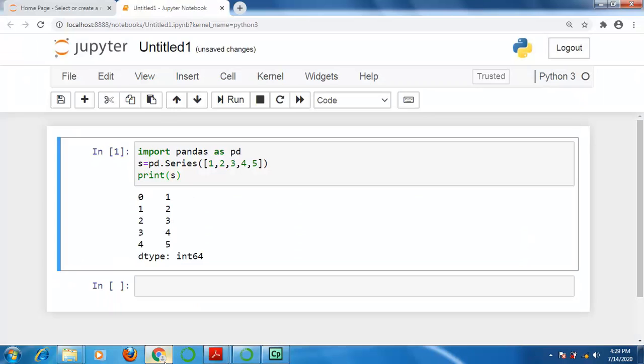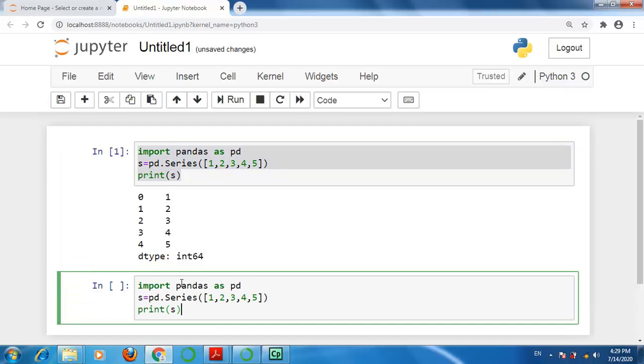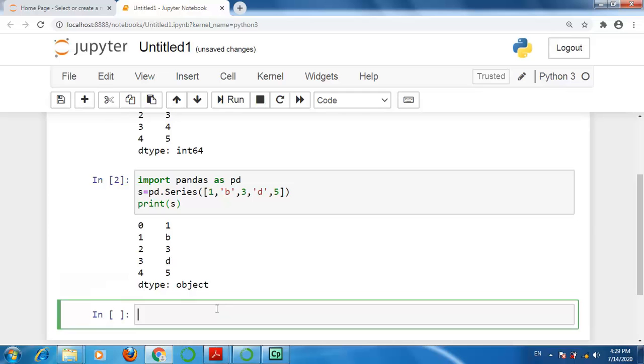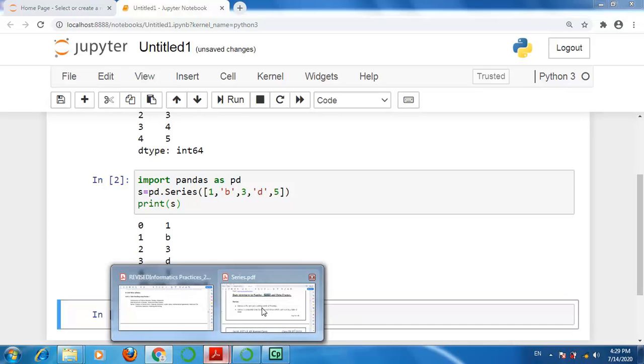Now just see, any type of data. Here we have used only integers. Any type means it can hold a combination of integer and character also. So here I have written 1. In place of 2 I am writing B. In place of 4 I am writing D. Now just see, shift and enter. See, in case of an array you can store only data of the same data type, but in case of series it can hold any type of data. That means a mixture of data. Alright.